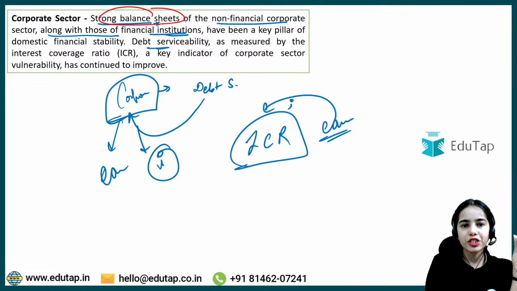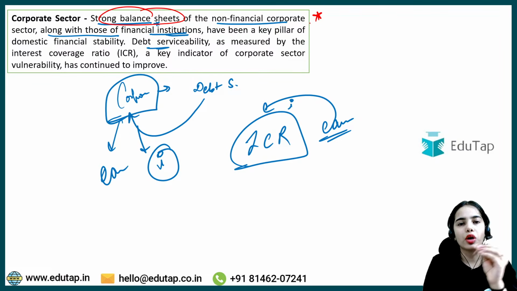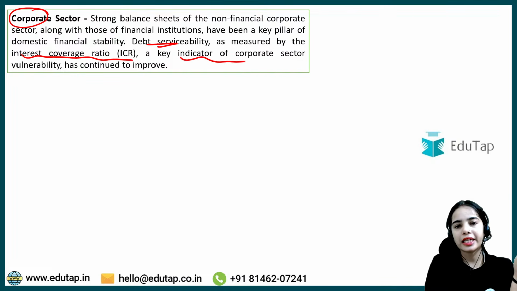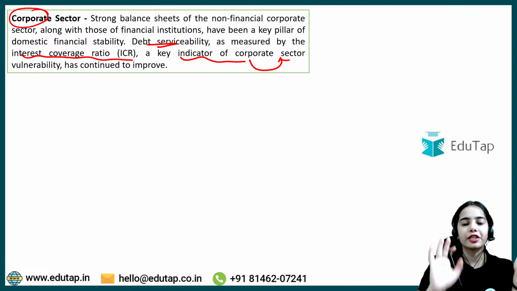The strong balance sheets of the non-financial corporate sector, along with those of financial institutions, have been the key pillar of domestic financial stability. Debt serviceability, that means the corporates' capacity to pay back their debt and the interest, as measured by the interest coverage ratio, a key indicator of corporate sector vulnerability, has continued to improve.